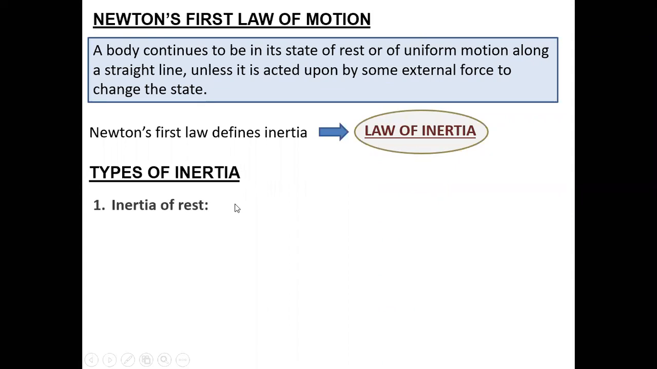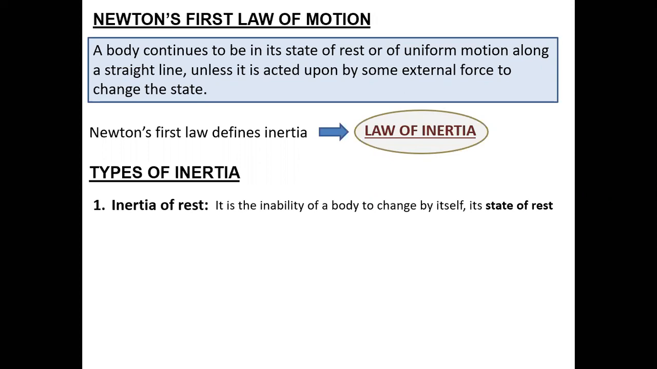So suppose I take inertia of rest, how do you define it? The object is in a state of rest. It is not changing its position with respect to the surroundings. It means it is the inability of the body to change its state of rest. Okay. Any example based on it?